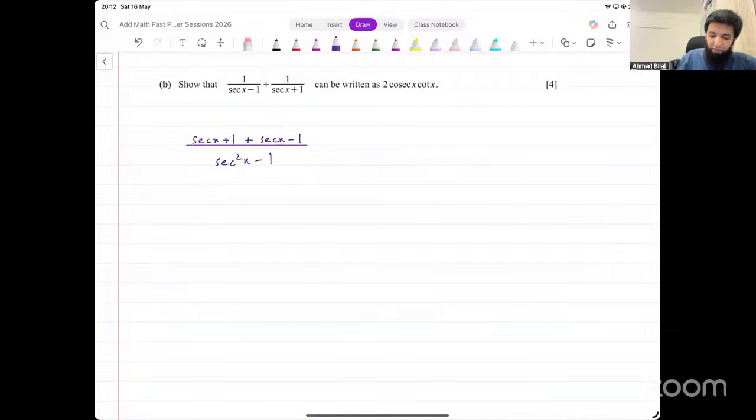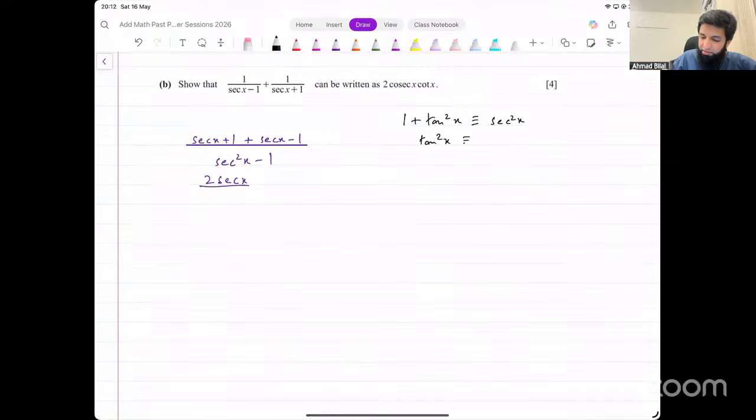Now in the numerator, we get 2 secant x. In the denominator, secant squared x minus 1. Can we simplify this somehow? Does secant squared x minus 1 remind you of something? 1 plus tan squared x is secant squared x. If you rearrange that, you get tan squared x identical to secant squared x minus 1.